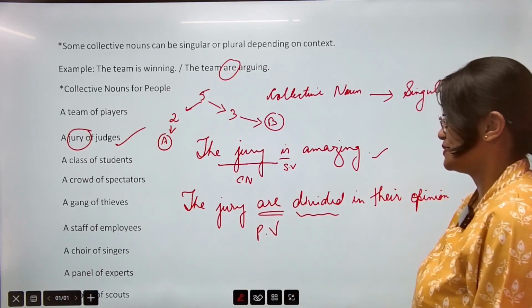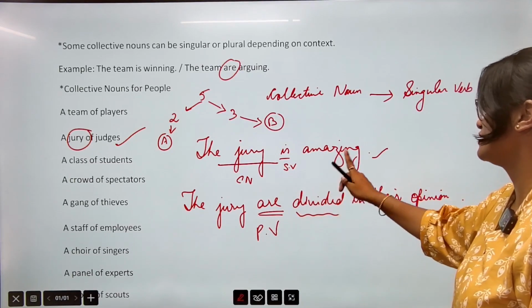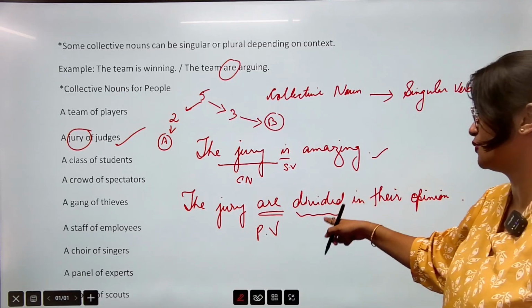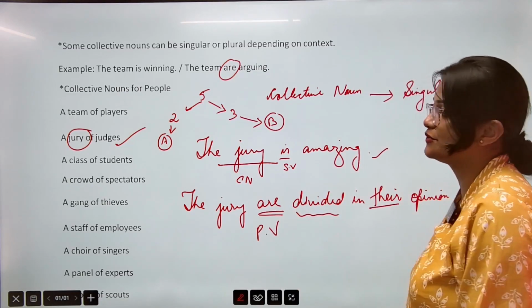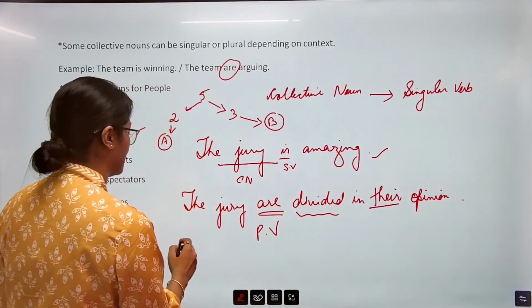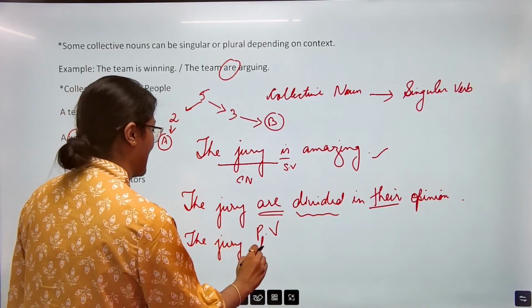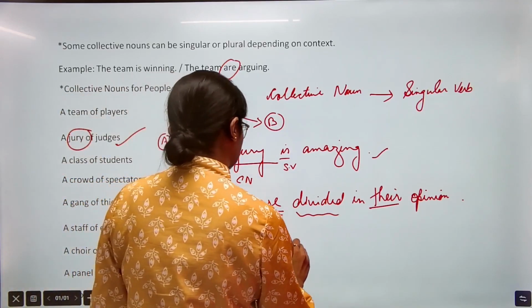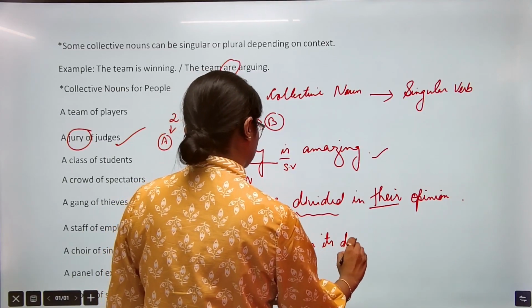But in this sentence, we understand there is something wrong. The jury are divided in their opinion. So division हो रहा है. Hence, we are using plural verb and also using plural pronoun. हम ऐसे भी लिख सकते हैं singular verb लगा के, the jury has taken its decision.